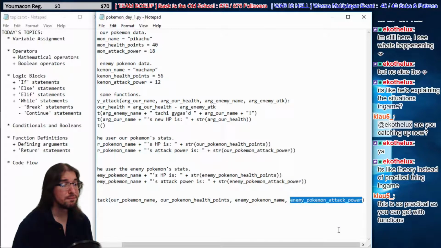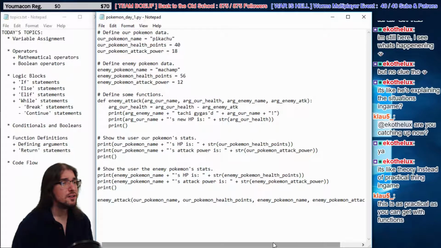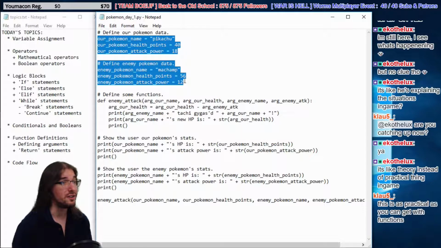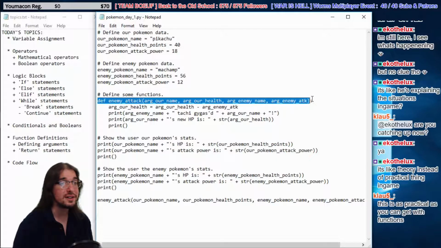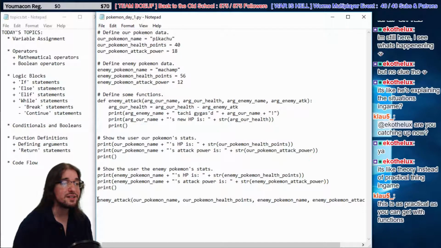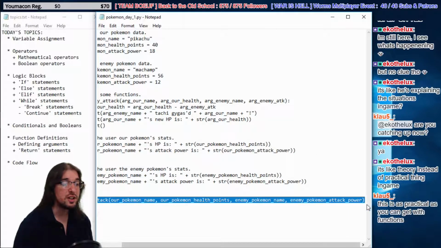Cool beans, right? So now we've fed the function all the data it needs to do a job. Then it does that job. As you can see, it's indented here. All this code is flush with the left side of the screen. That means it always runs. The code will just run from top to bottom, no problem, right? It just runs straight down the line. But if the code is indented, then it only runs in certain situations. In this case, only when this new function gets called. So all this indented code will only run when we do this. And we can do it as many times as we want.